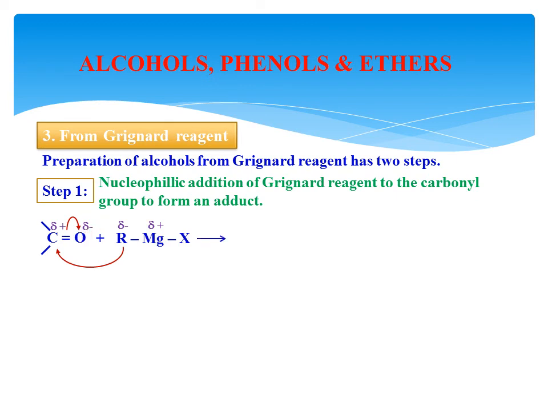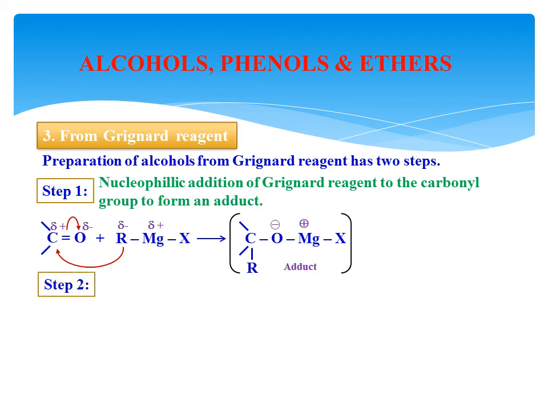As a result, on either side of the double bond, one and another species have added, so there is a formation of a product, that is an adduct. Adduct is the product of addition. What is that? R2COMgX is forming. This adduct participates in step 2.